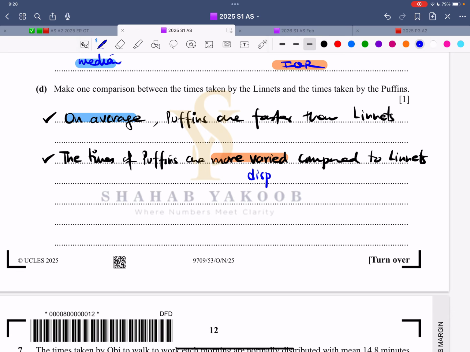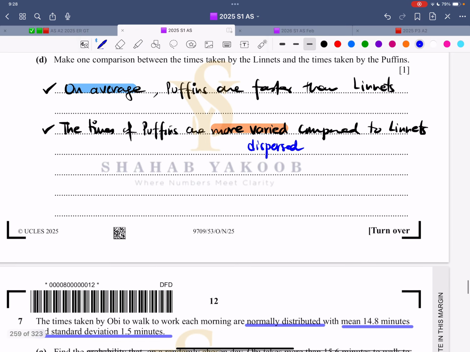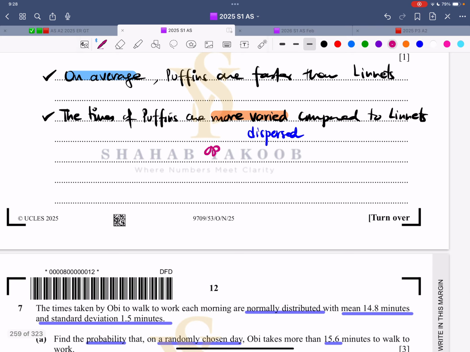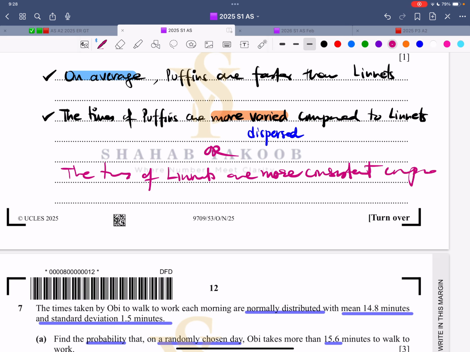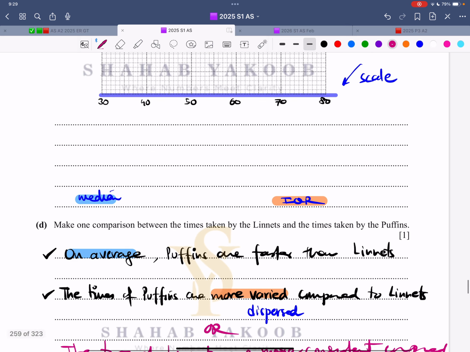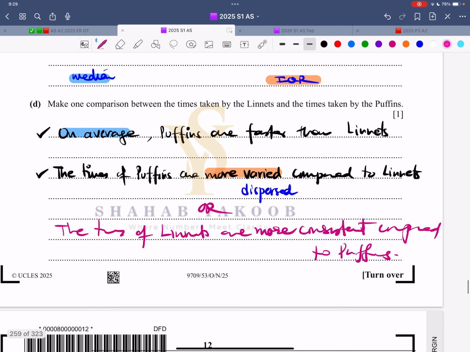You can also use this terminology compared to linnets. If you want to write it in a different way, I can say the times of linnets are more consistent. So the opposite of varied is consistent compared to the other team, which is puffins. So you can also write it out. Now, if they were asking for 2 marks, it would be 1 mark for this, 1 mark for this. Since they only ask for 1 mark, choose any one.